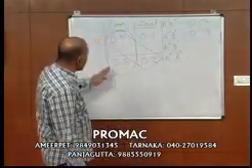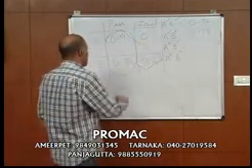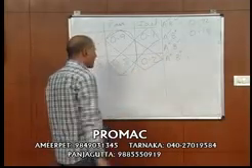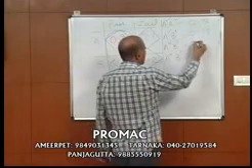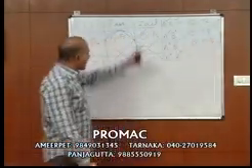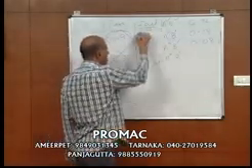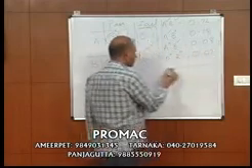Probability that B will pass the exam but A will fail the exam. B will pass but A will fail. What's the probability? 0.8 into 0.1, which is 0.08. What's the probability both will fail the exam? Probability both will fail the exam is 0.02.